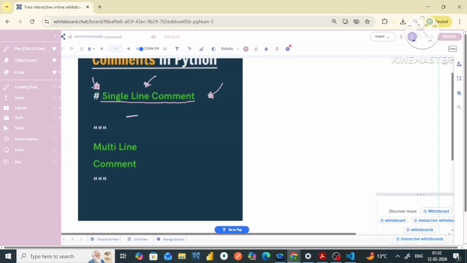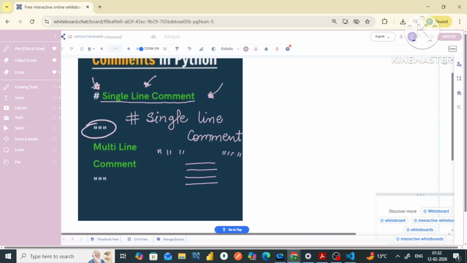If I want to write a single line comment, that is written with a hash. That is a single line comment. And if I want to write a multi-line comment, in that case I will write it with triple quotes like this. My dear friends, I hope this is also crystal clear to you. To write comments in multiple lines, I will use this triple quotes notation, and let me give you a few examples so that you can understand it better.